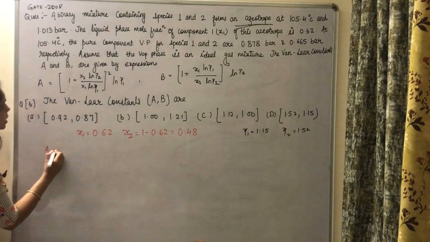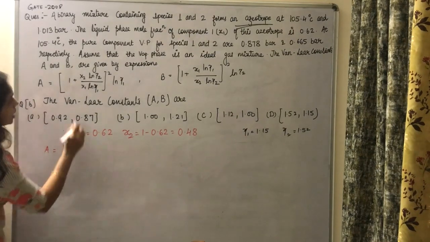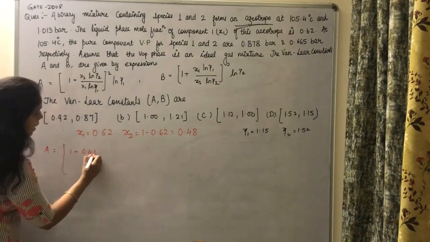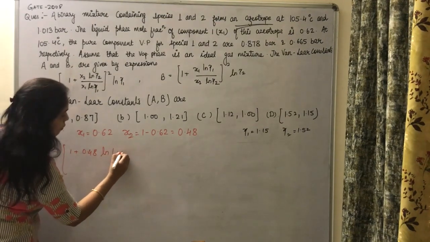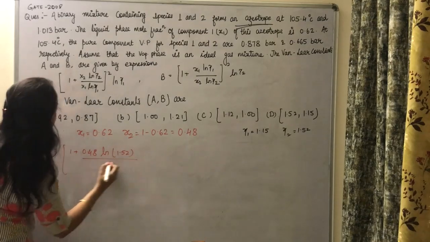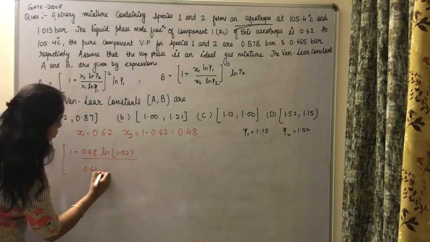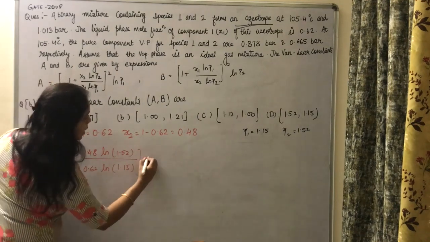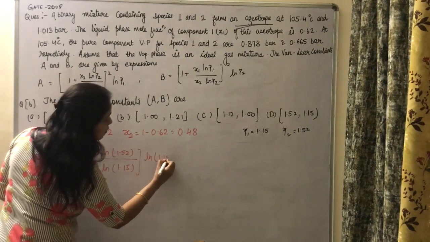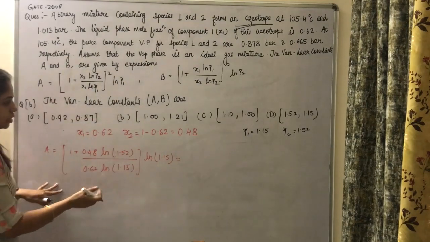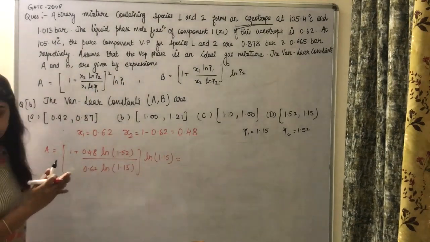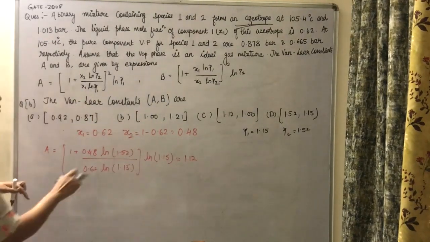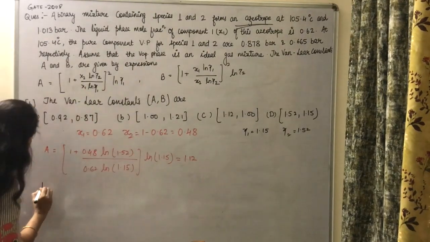So A is equal to 1 plus, in place of x2 you substitute 0.48, ln gamma 2 which is 1.52, and then x1 is 0.62, ln of gamma 1 which is 1.15, and when you solve this you will get the value of A, which is 1.12. Similarly, you can substitute all the values into B.